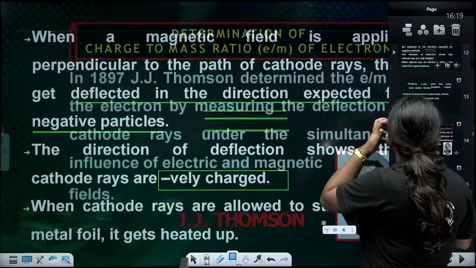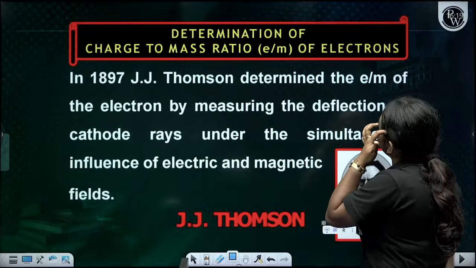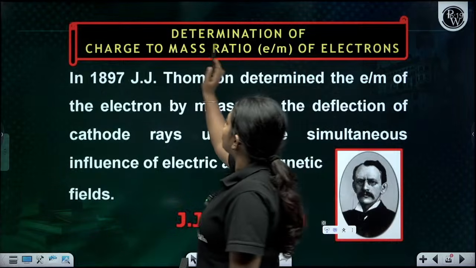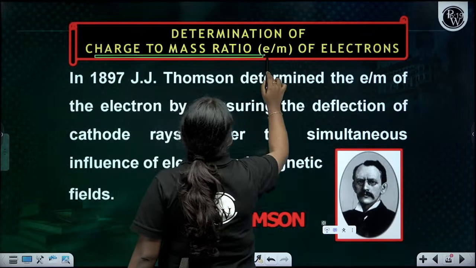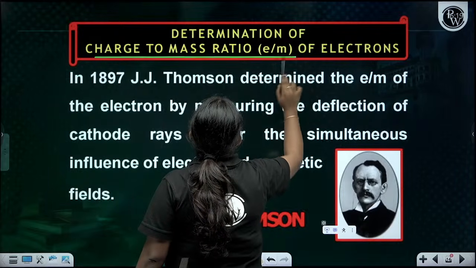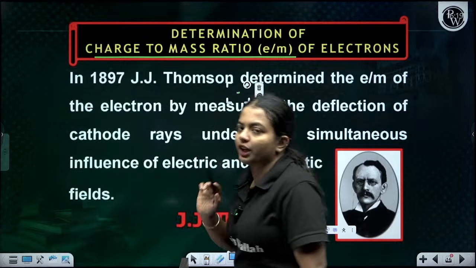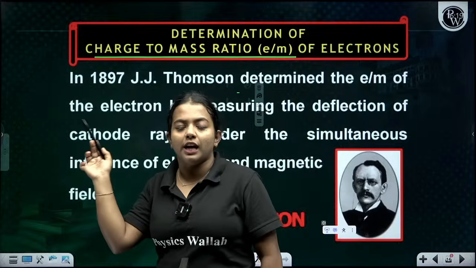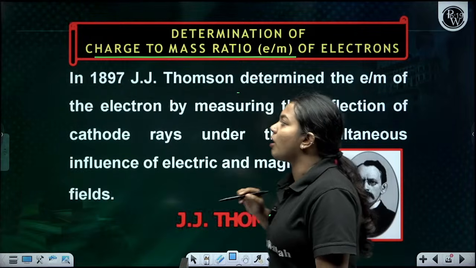Clear? Now there is a determination of the e/m. e/m is the charge to mass ratio. There are some points which you have to get an idea about. I will tell that during the anode also. So there is something called the e/m ratio.